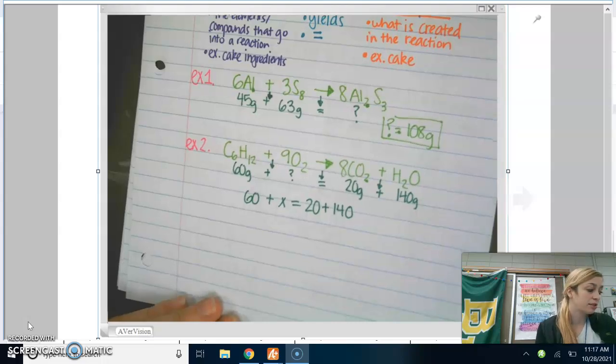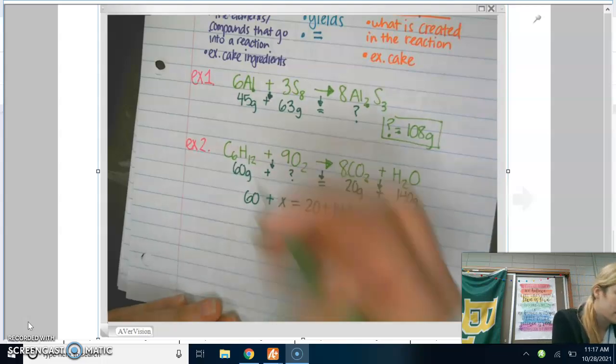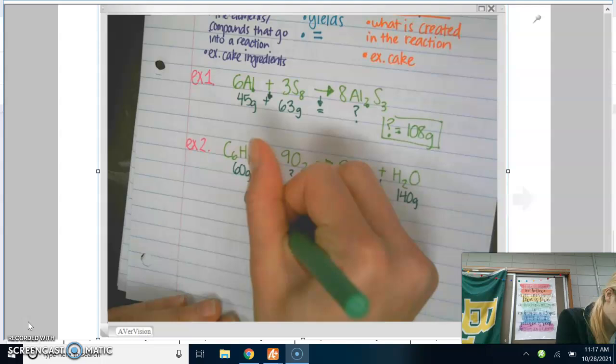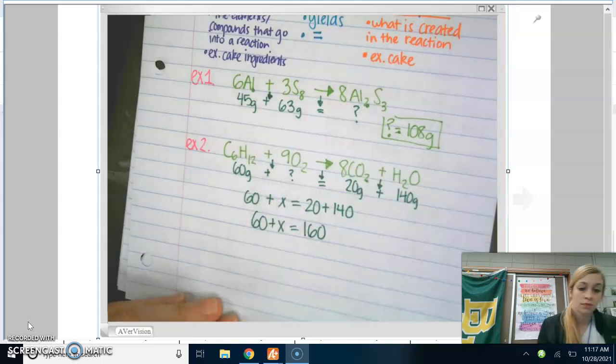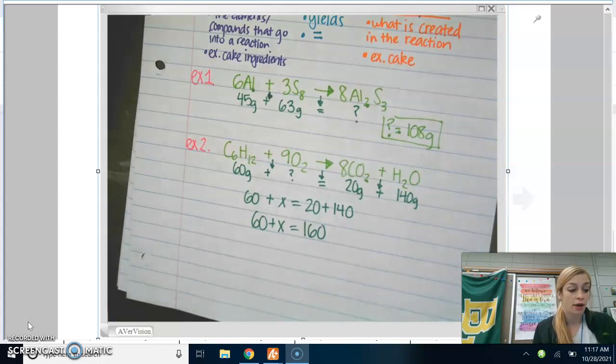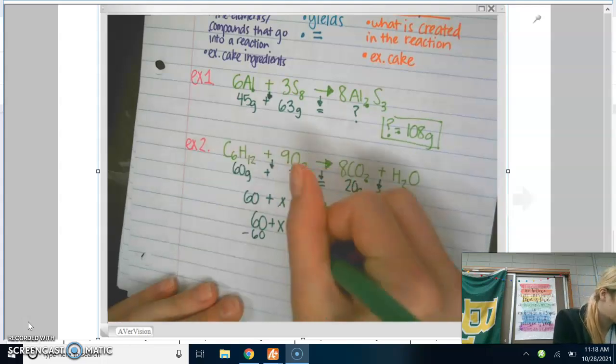So if you're in math class, what would be your first step for solving this? Yeah, you need to add. So now you have 60 plus x equals 160. What would be your step now? How would you find what x is alone? You would subtract 60 from each side.